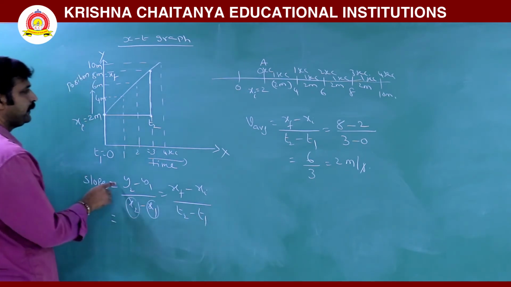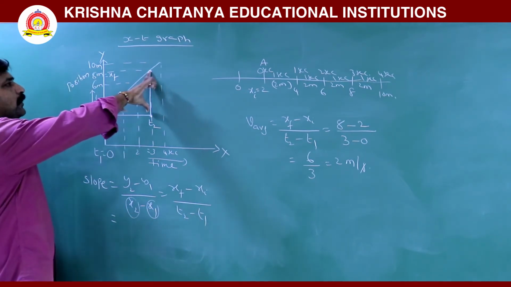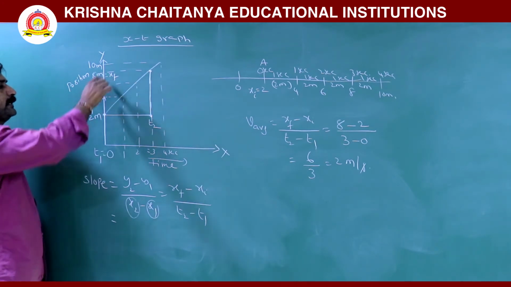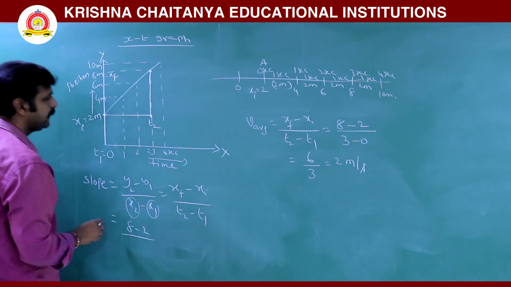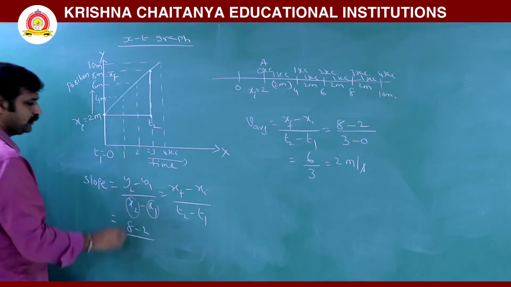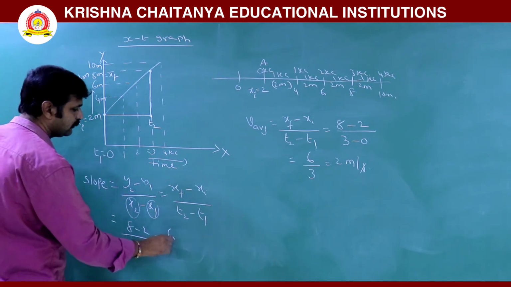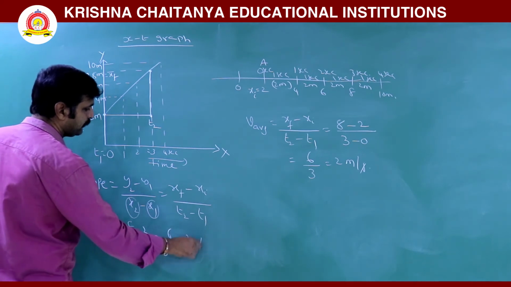So now the slope becomes, this is y2 minus y1, 8 minus 2. So 8 minus 2 by 3 minus 0. So this is 6 by 3, 2 meter per second. Okay?